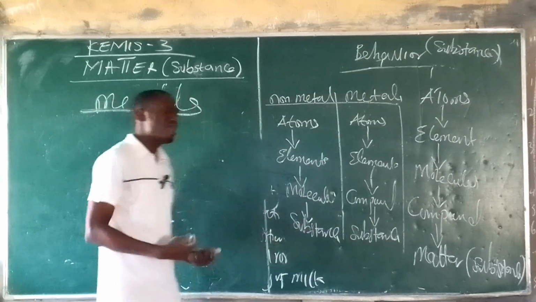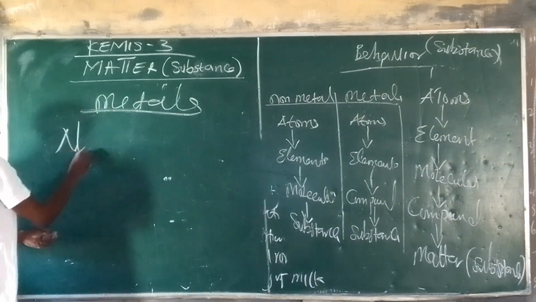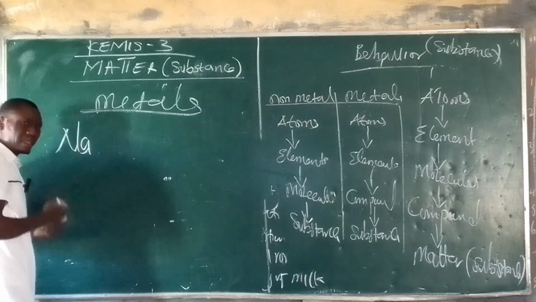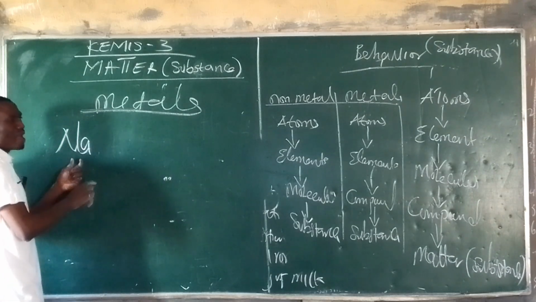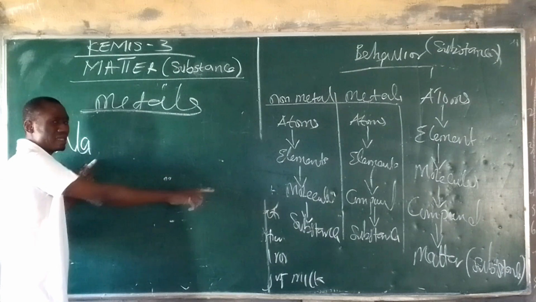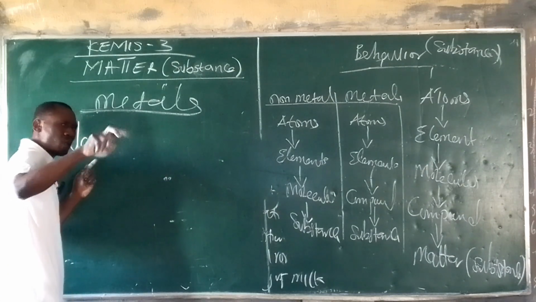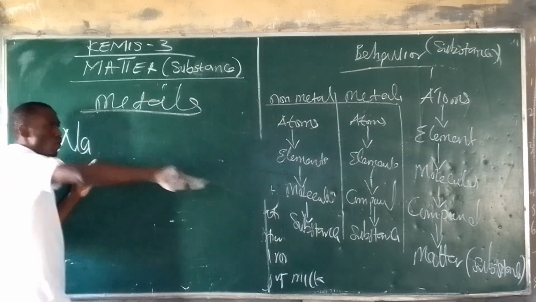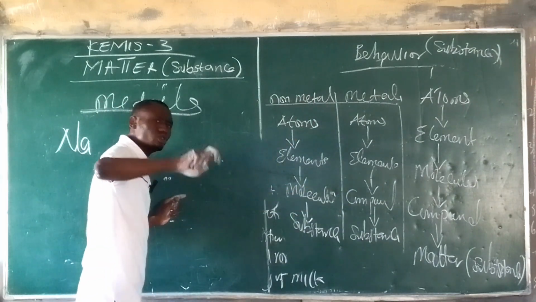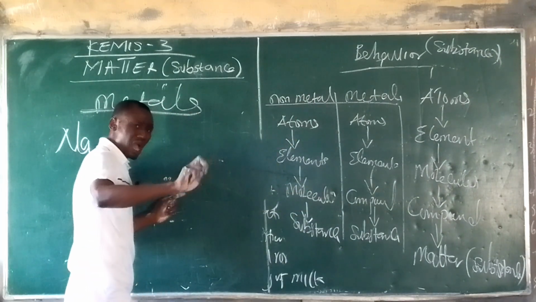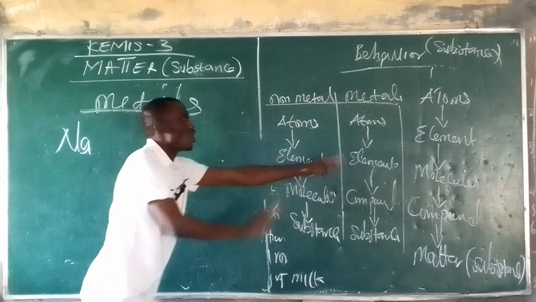Meanwhile, an element like sodium is alone, and elements combine with other elements, because a molecule contains 2 or more atoms of elements, while a compound contains 2 or more elements. Are you following that?